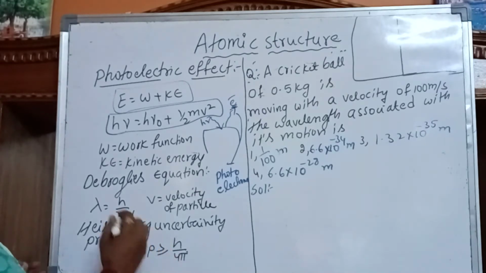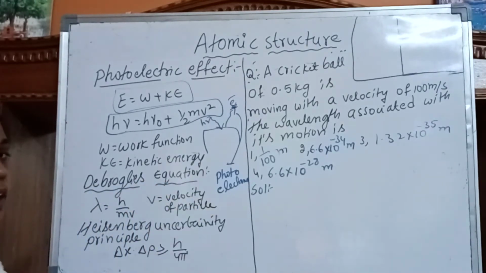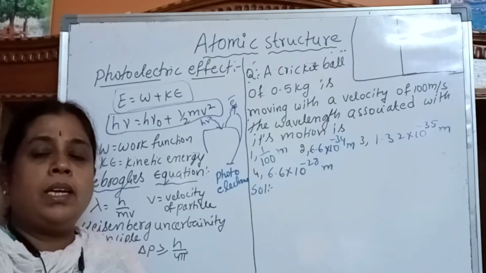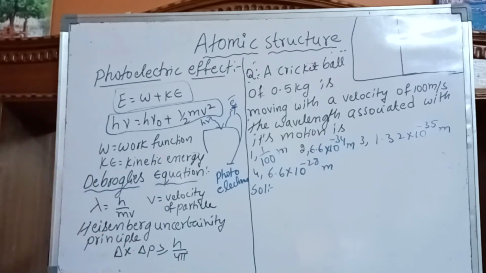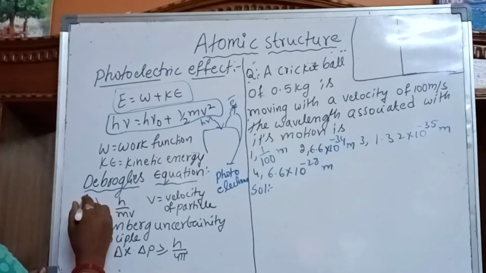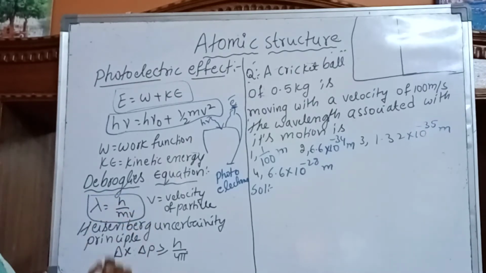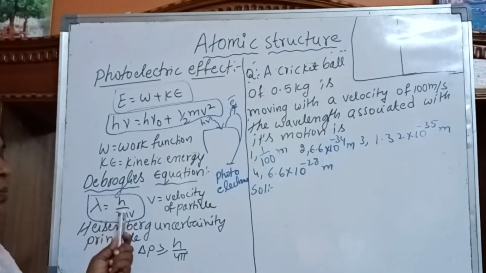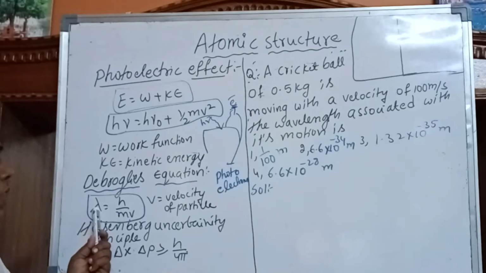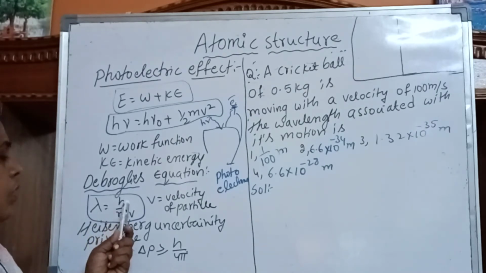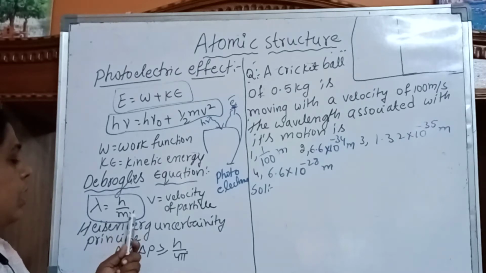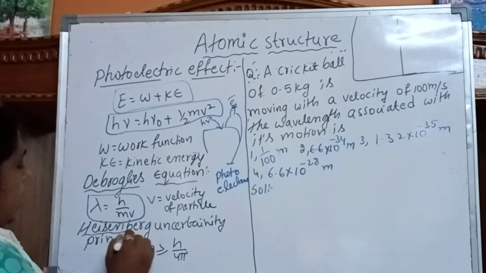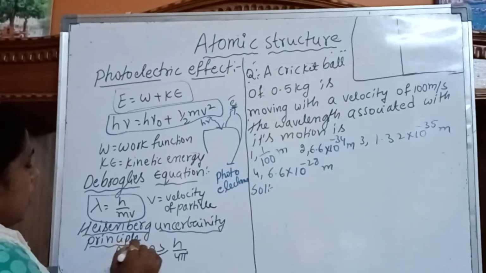Then the next one is de Broglie's equation. According to de Broglie, he explained the dual behavior of microparticles like electrons. This equation is called de Broglie's equation. What is that equation? Lambda is equal to h by mv. Here lambda means wavelength, h is Planck's constant, m is mass of particle, v is velocity of particle. By using this we calculate the de Broglie wavelength of the particles.